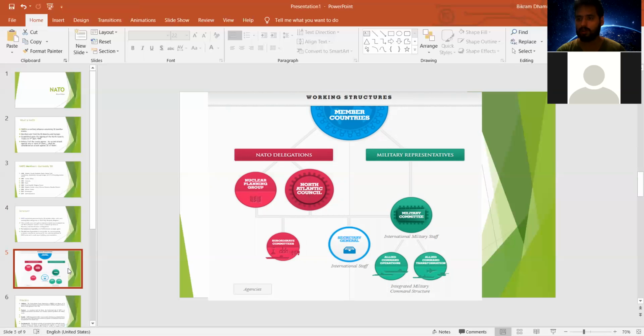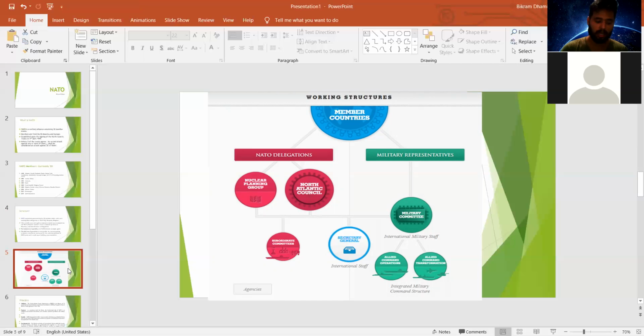This organization was founded in 1949, and after that they collaborated on making nuclear weapons as well. The delegation from the 30 member states is allocated to the nuclear planning group, and they are also represented in the North Atlantic Council.